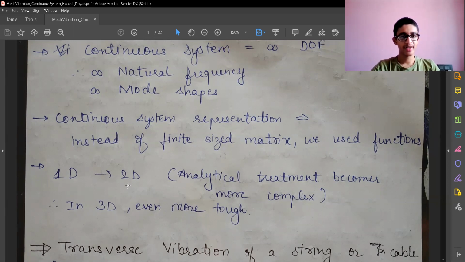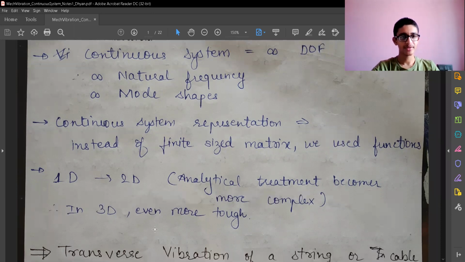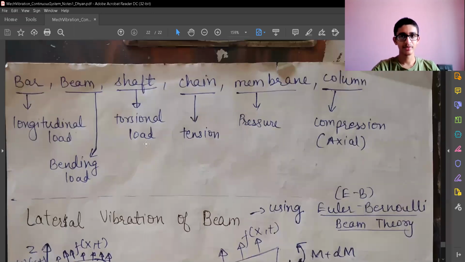From 1D to 2D, the analytical treatment becomes very complex. So we'll generally restrain ourselves to 1D treatments or 1D modeling of the continuous system to check the vibrational response. In 3D it becomes even more tough. So we will restrict ourselves to one-dimensional continuous systems. And let's look at this terminology. This is very important.